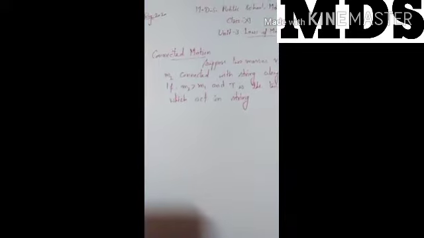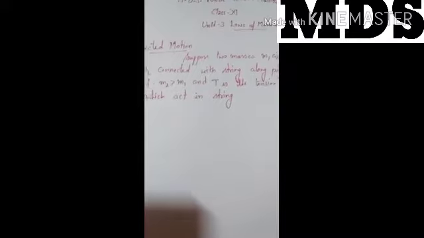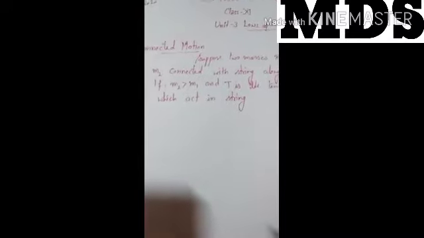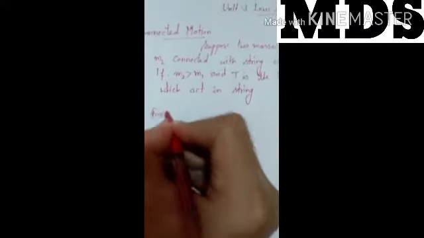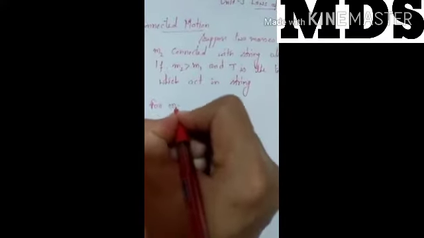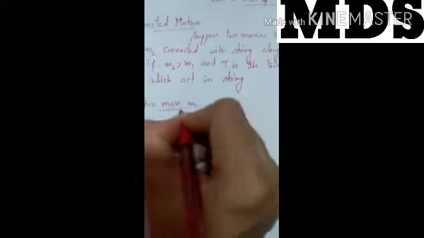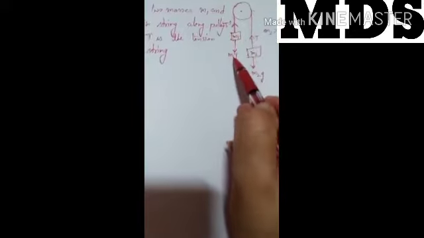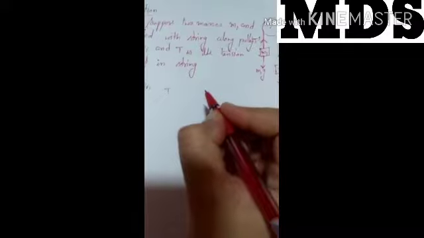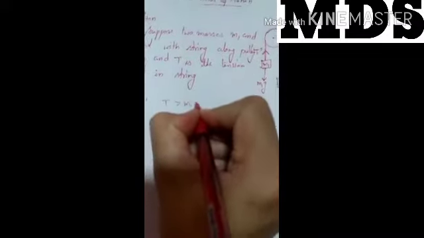Clear? Now for mass m1, how can you write the equation of motion? First case, for mass m1, here this tension is greater than m1g. One force is acting, T, the second force is acting, m1g, and T is greater than m1g.